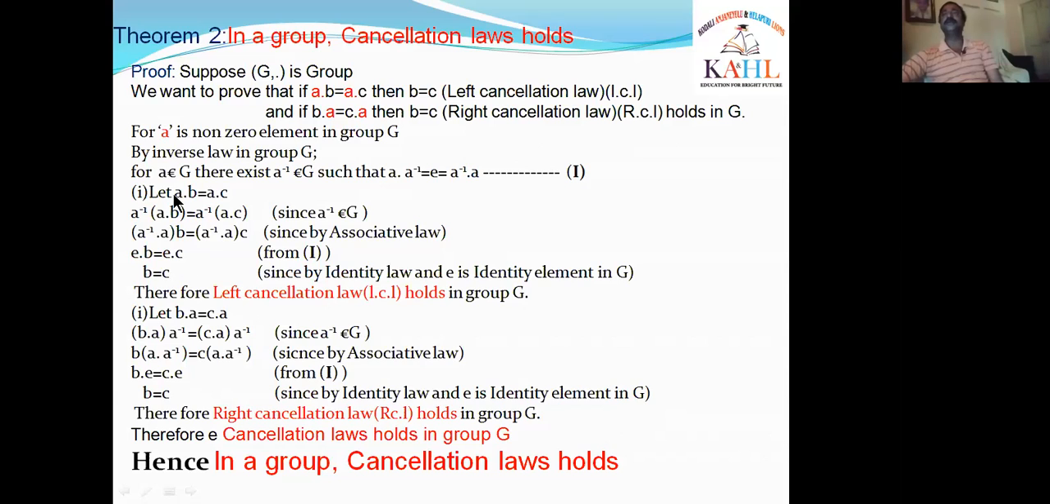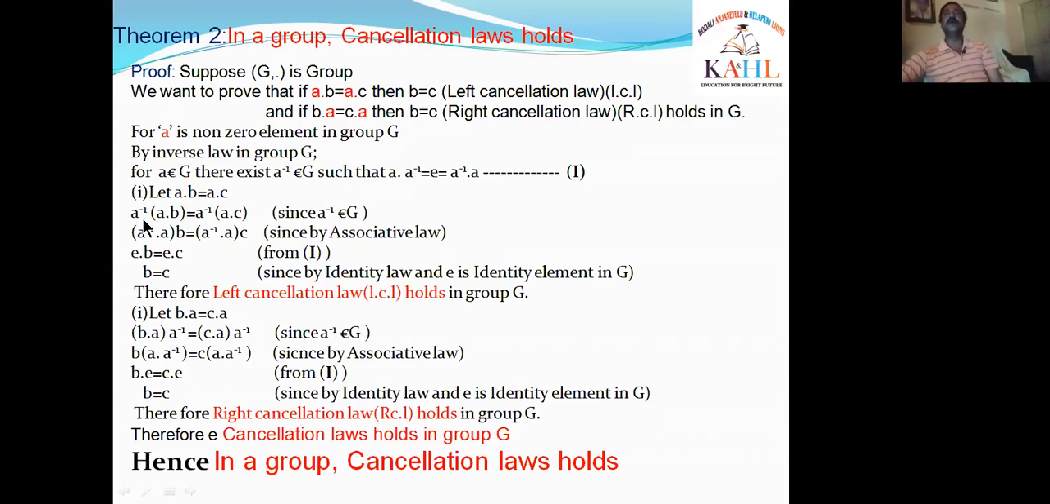So for that, we know that A inverse is in G. That's why I am multiplying by A inverse on both sides of the above equation. That means A inverse into AB is equal to A inverse into AC. Okay, right. A inverse, A, B, all are elements in G. If you observe, A is an element in G, B is an element in G, and A inverse is an element in G.